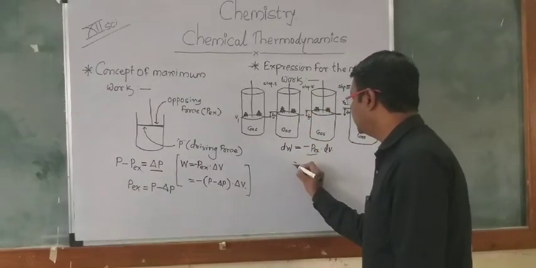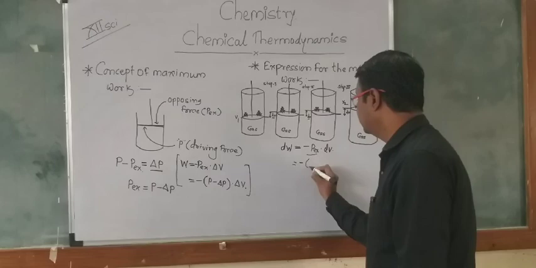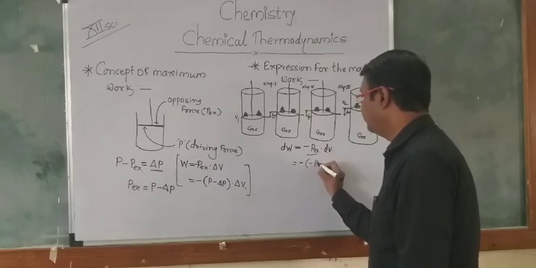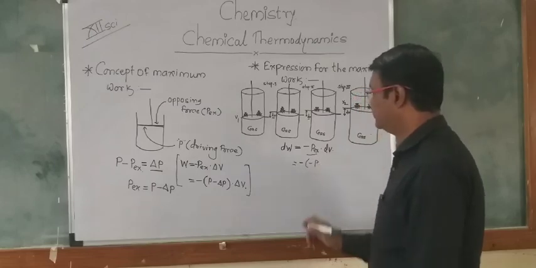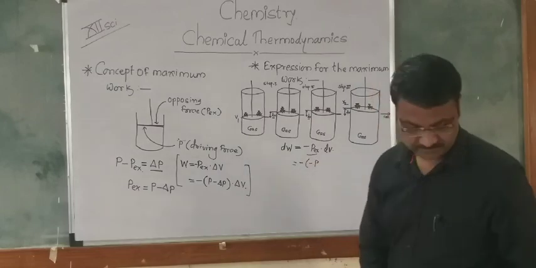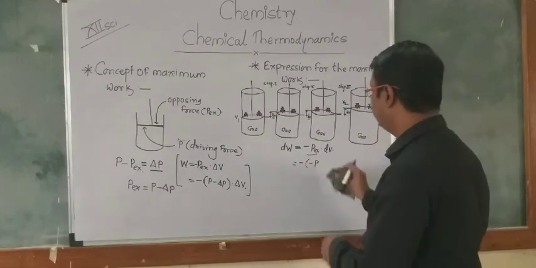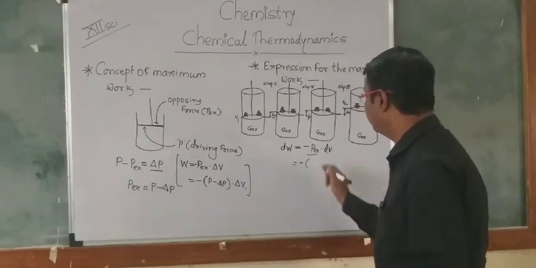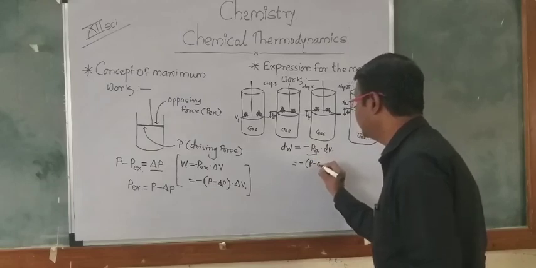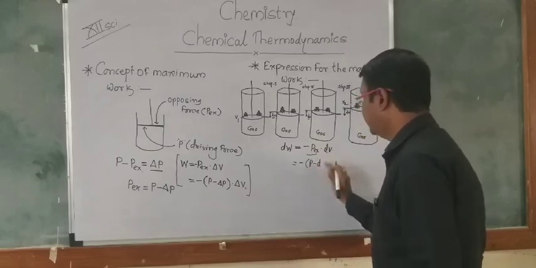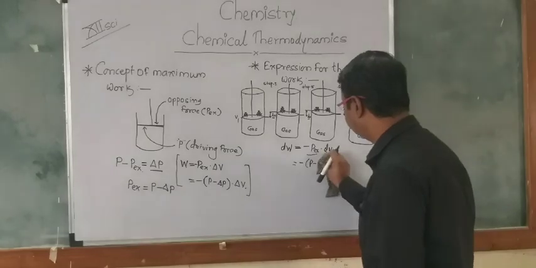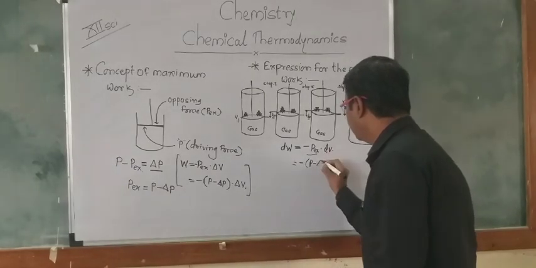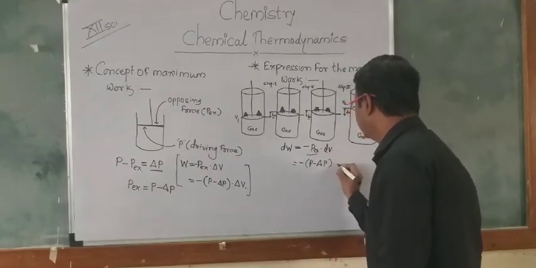So we can add this value, minus P minus delta P, into the delta V.